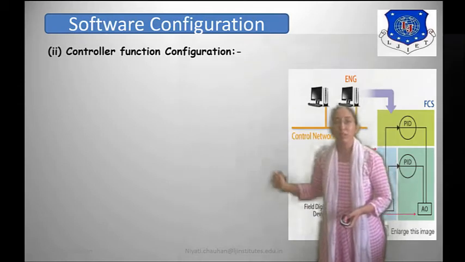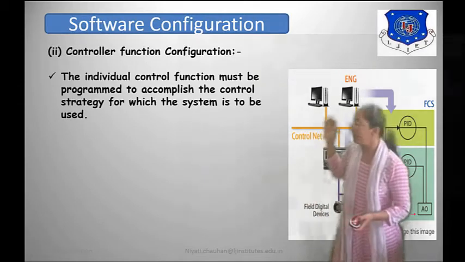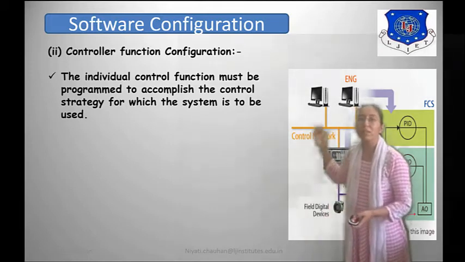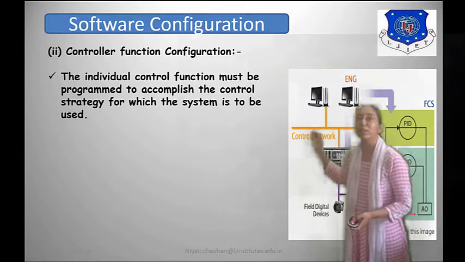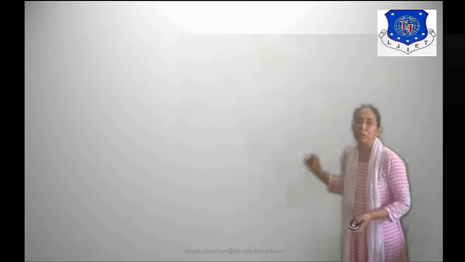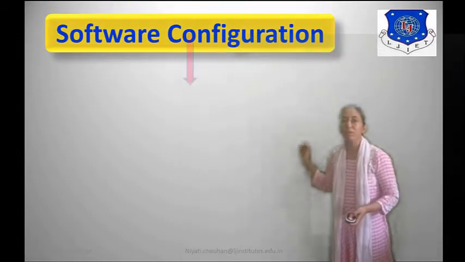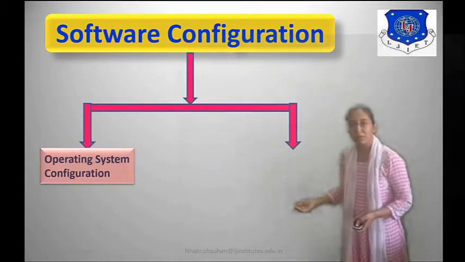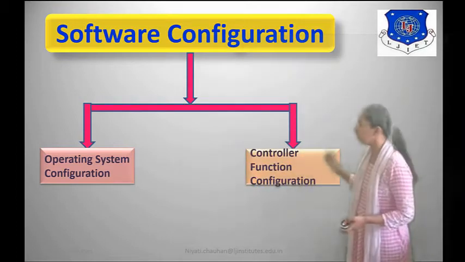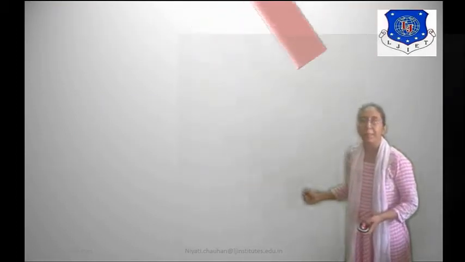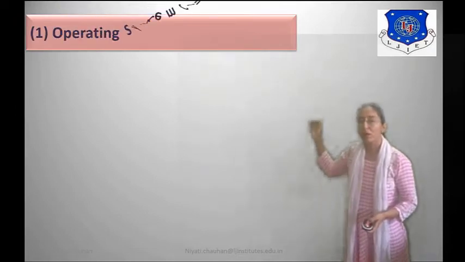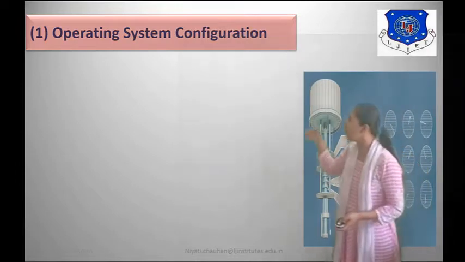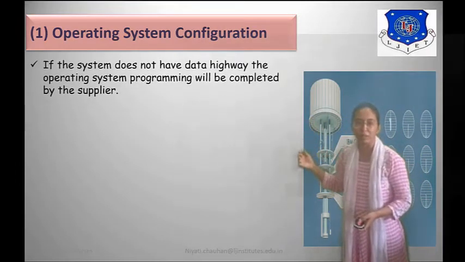Second, controller function configuring. The individual control function must be programmed to accomplish the control strategy for which the system is to be used. So in software configuration, we know that first is operating system configuring and second is controller function configuring. So first, operating system configuring. In detail, we will see about operating system configuration.